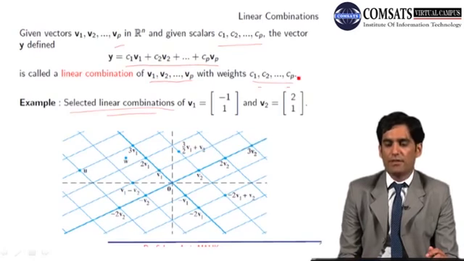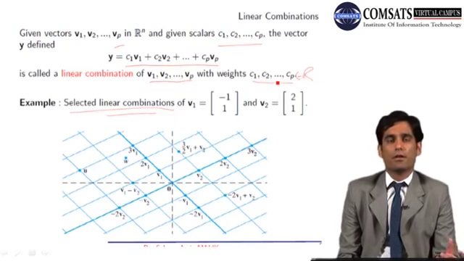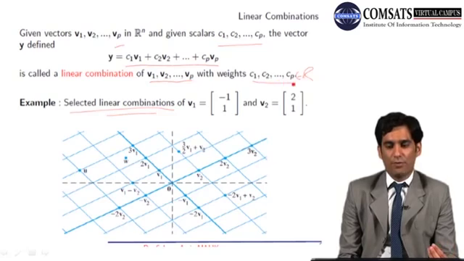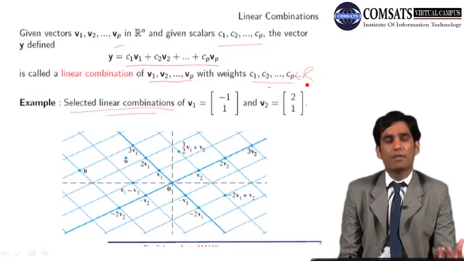Now these weights are from the set of real numbers. Every weight C1 could be any real number, C2 could be any real number, Cp could be any real number. So how many linear combinations are possible? If Ci, i from 1 to p, can assume infinitely many values, how many real numbers are there?